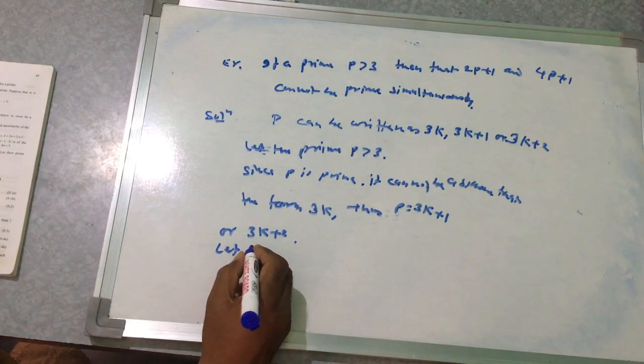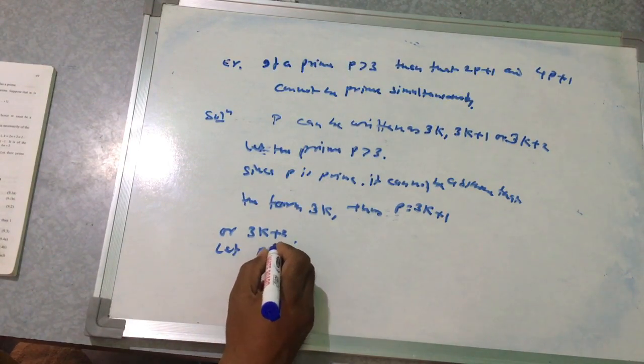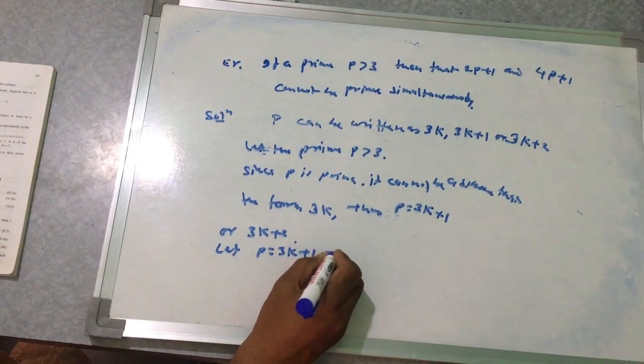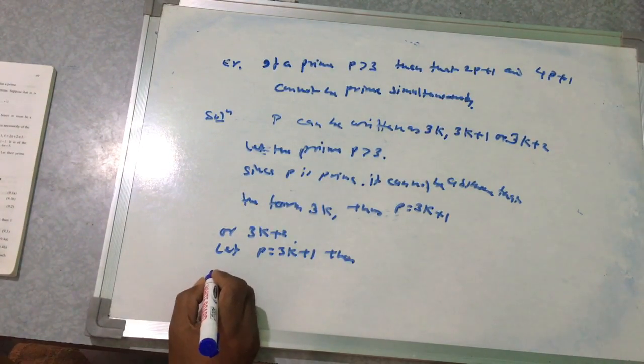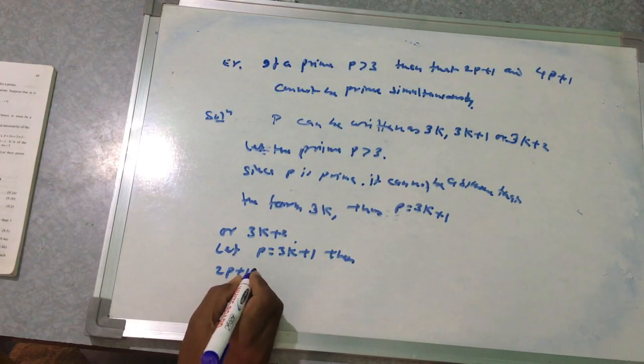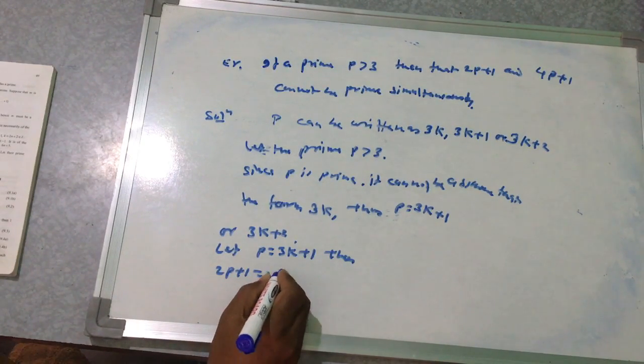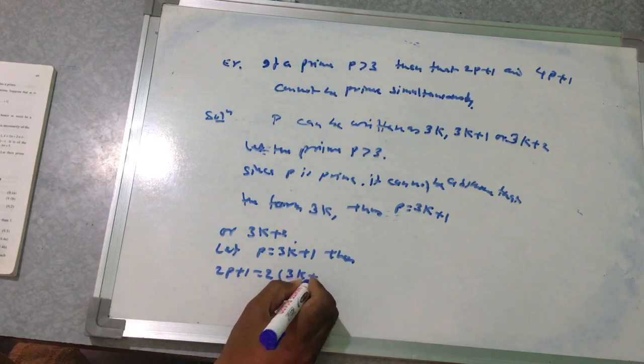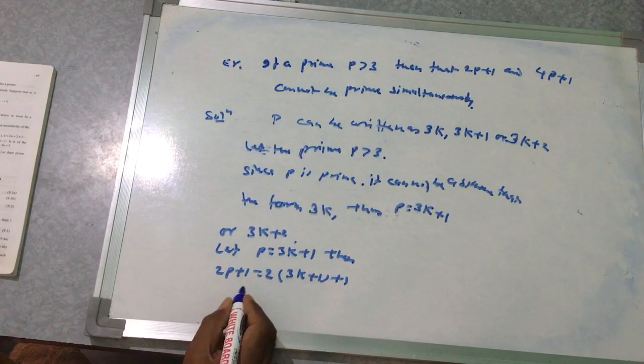Hence, let p be equal to 3k plus 1, then 2p plus 1 is equal to 2 into 3k plus 1, plus 1.